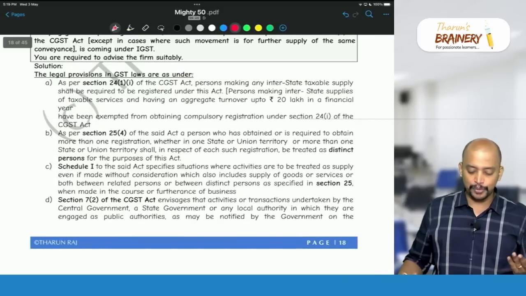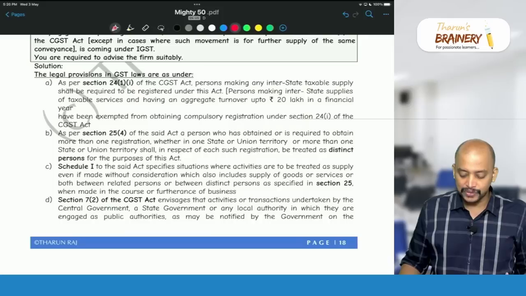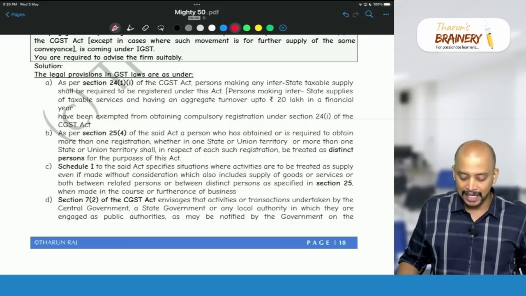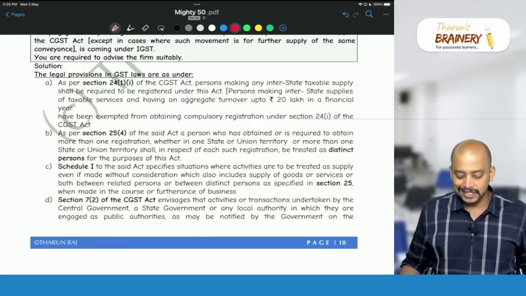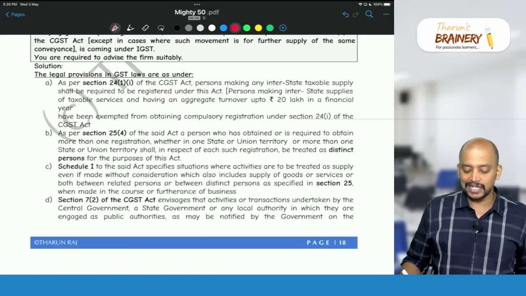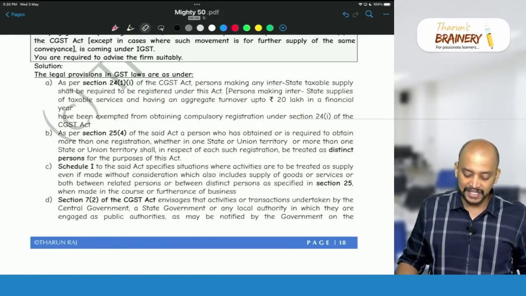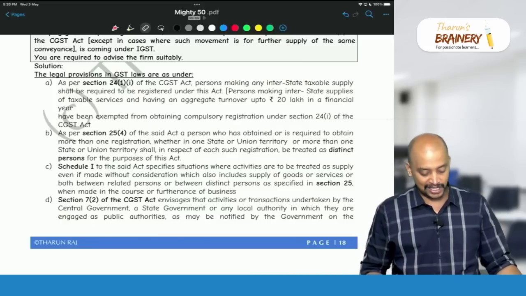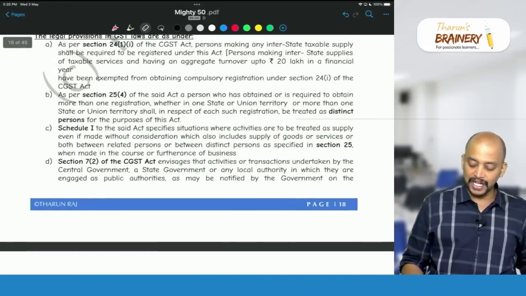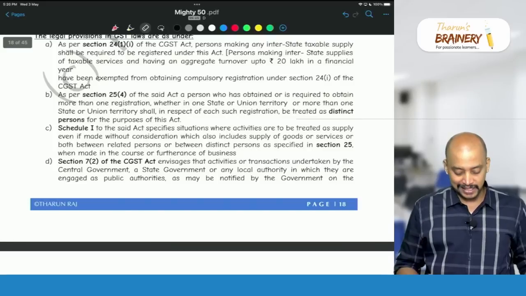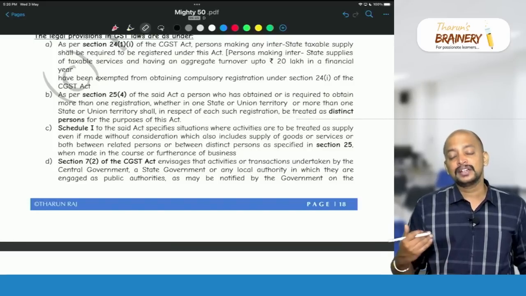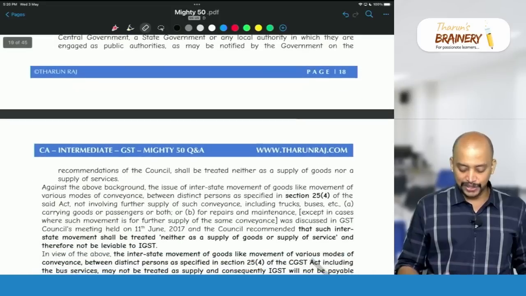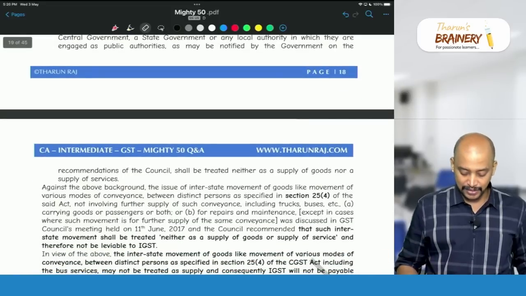So here a few points are given. First, section 24: a person making interstate taxable supply is required to get registered whenever their aggregate turnover exceeds 20 lakhs. So they are not compulsorily required to get registered. Then as per section 25, who are distinct persons is given. Then schedule 1, transaction between distinct persons, and 7(2), that government activity is excluded from supply.